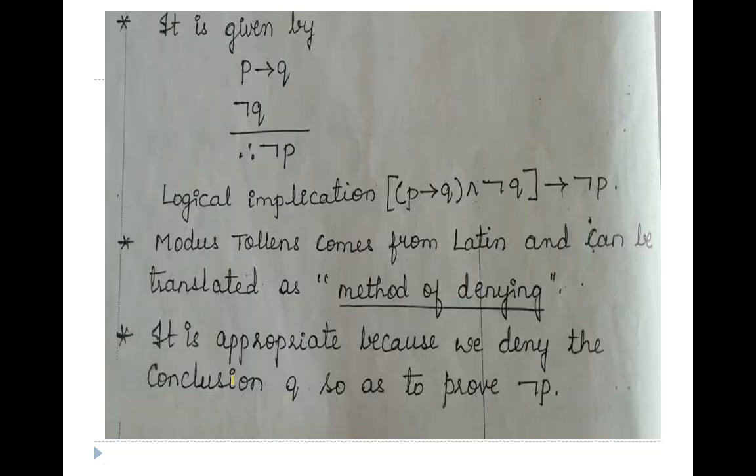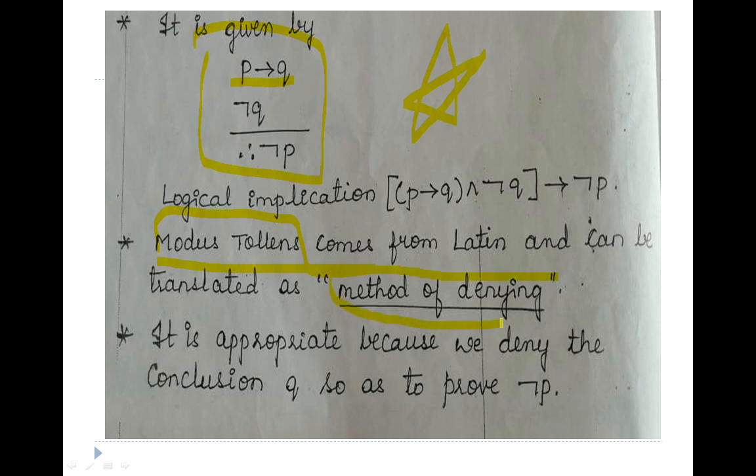Then next we have the next rule. This is also important. This is P implies Q, in tabular form. P implies Q is there, then negation of Q is there. Then the conclusion I get is negation of P. So logically, P implies Q and negation of Q, whole implies negation of P. This is also called modus tollens. Its meaning is method of denying.